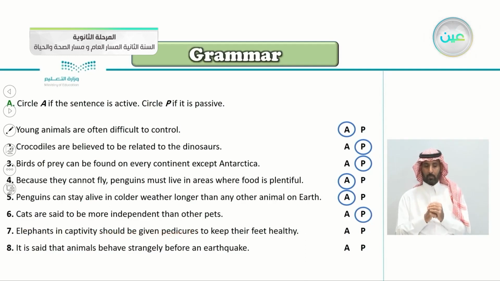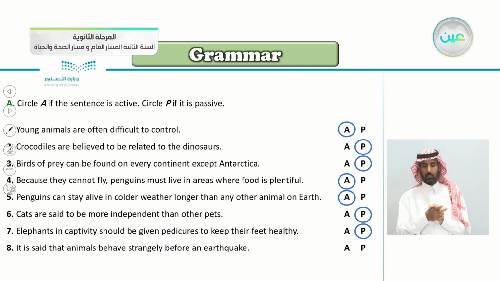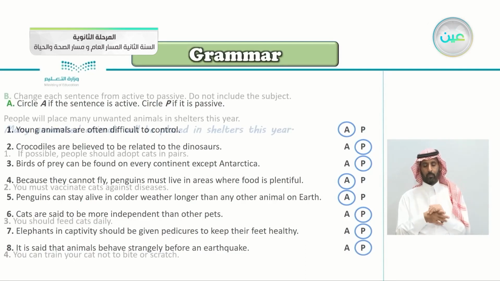So should be given. Again, it's passive. Excellent. It is said that animals behave strangely before an earthquake. Who said that? We don't know or we don't care. So this is obviously a passive.